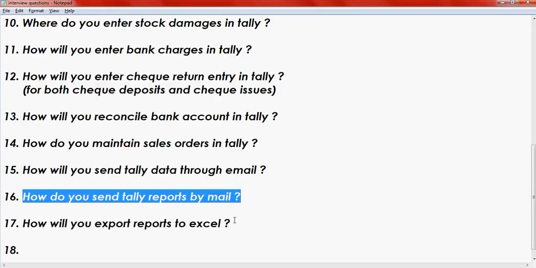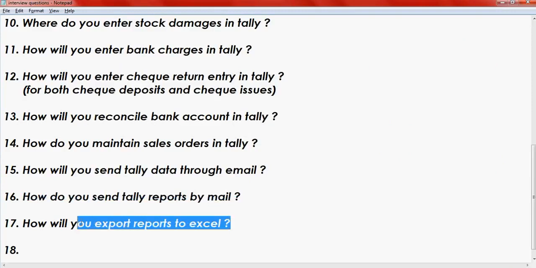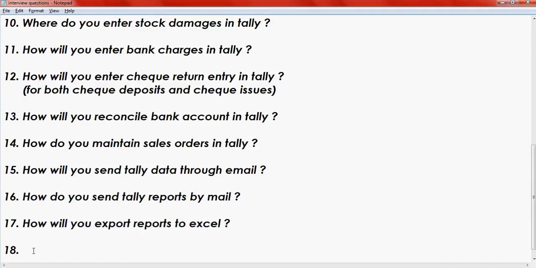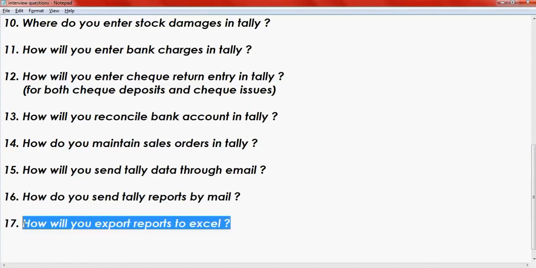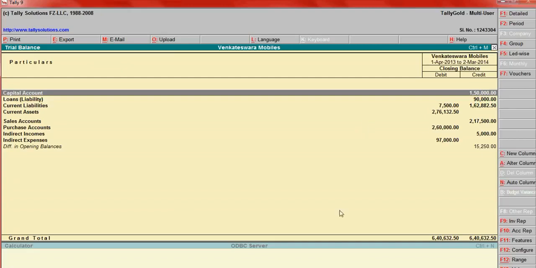How will you export reports to Excel? This is also very important. To export a ledger, for example, I am going to export this to Excel.